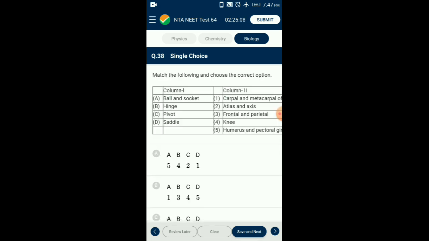Question number 38. Match the following and choose the correct option. See column 1 and column 2. Ball and socket joint is found in humerus and pectoral girdle. Hinge joint is found in knee. Pivot joint is found in atlas and axis. Saddle joint is found in carpal and metacarpal of thumb. So the correctly matching option is option A.